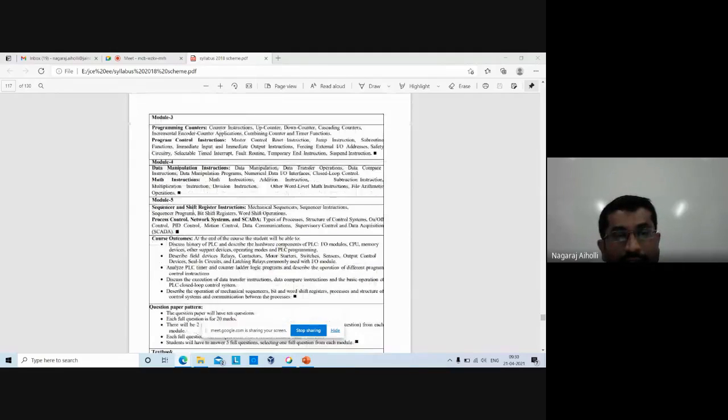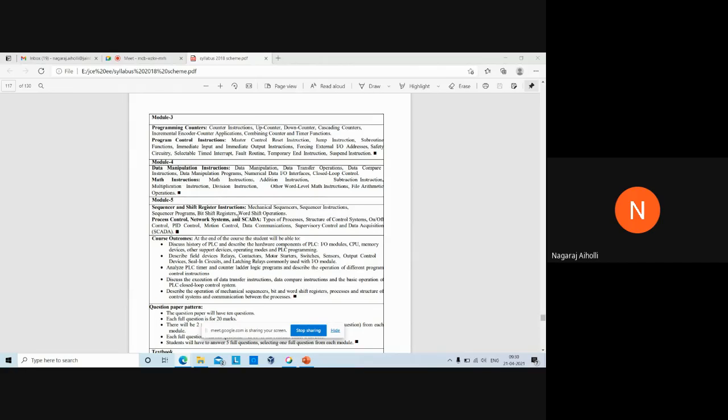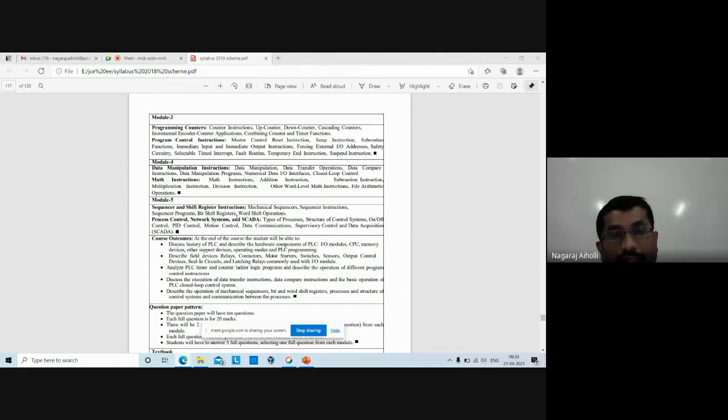Module 5, sequencer and shift register instructions, mechanical sequencers, sequencer instructions to sequence the output operations, sequencer programs, bit shift registers, left shift, right shift may be there, right? You're shifting the data: serial in, serial out, serial in, parallel out, parallel in, serial out, and parallel in, parallel out. Word shift operations, right? The shifting process takes place on many bits at a time.